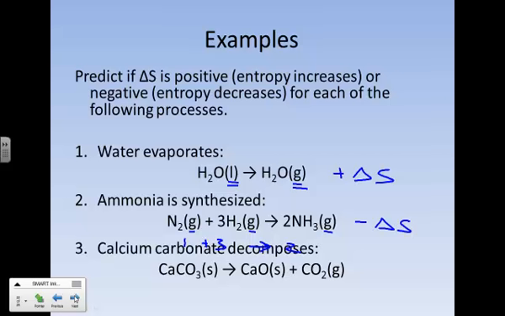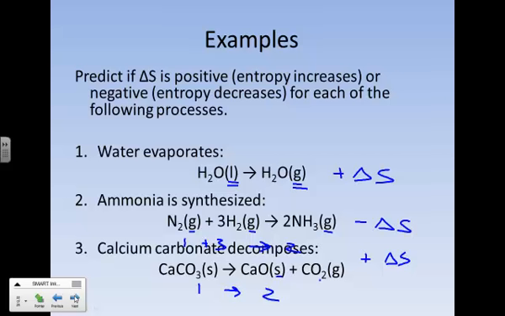Next up is calcium carbonate decomposing. Take a moment. Hopefully you chose a positive entropy change. As you recall, decomposition is the opposite of synthesis, so it should come as no surprise that it has the opposite sign as a synthesis reaction. We are, after all, making more particles. 1 particle is going into 2 particles.